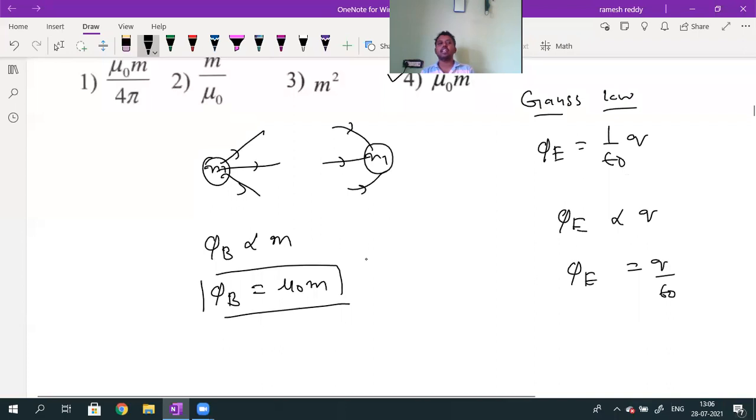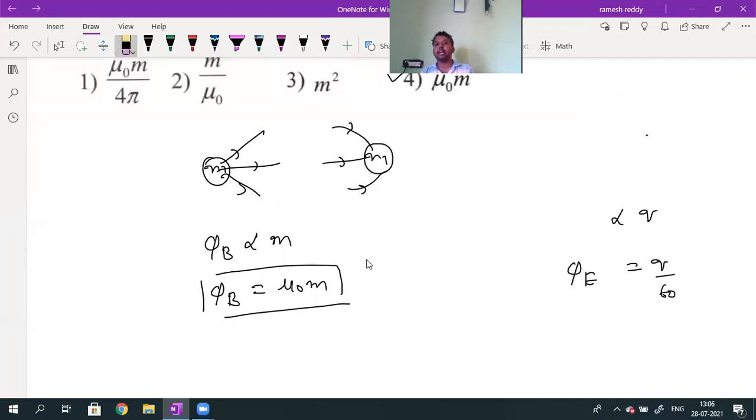Compare this with electrostatics. In electrostatics, electric flux is directly proportional to charge, and the proportionality constant is 1 by epsilon naught. Whereas here, magnetic flux is directly proportional to pole strength. What is the source of magnetic field lines? The magnetic pole, bar magnet or pole strength. So that's why here phi_B is directly proportional to m, and phi_B will be equal to mu naught into m. Okay, now this question.